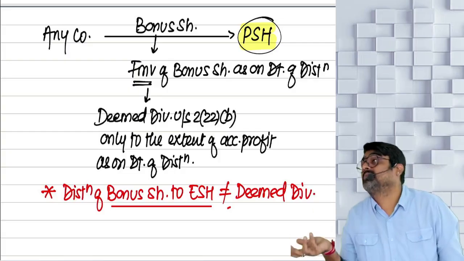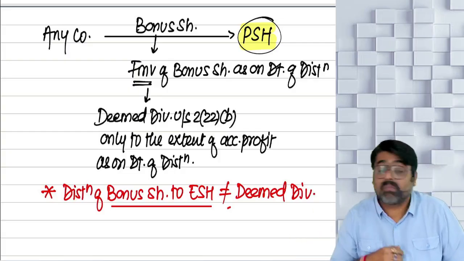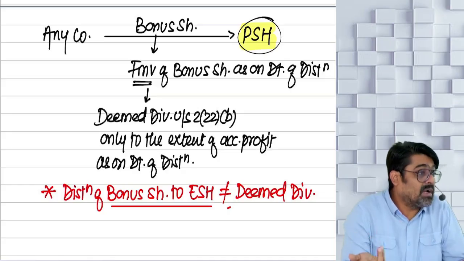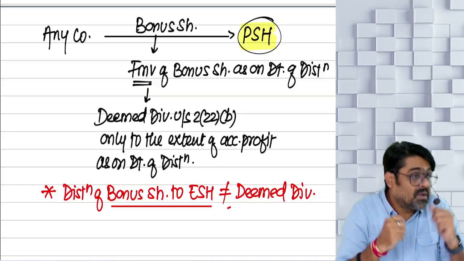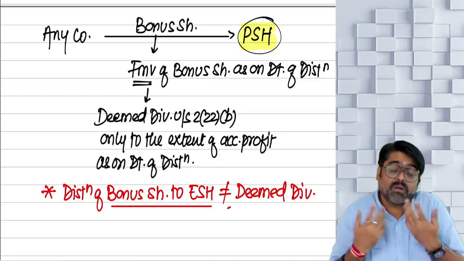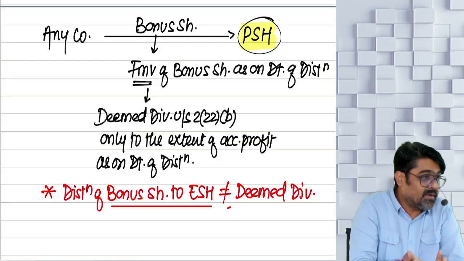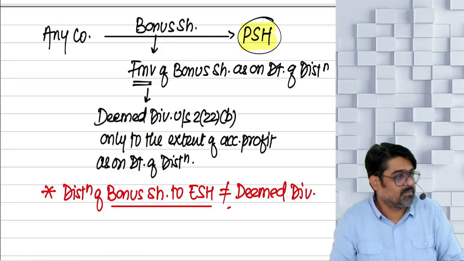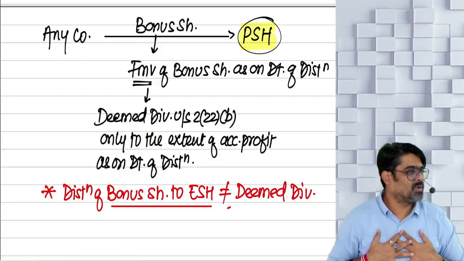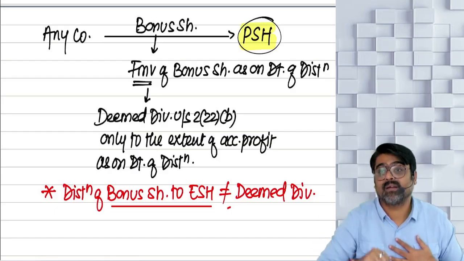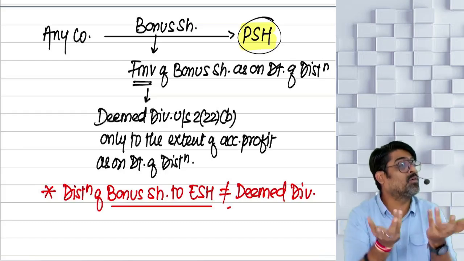So if the company does not give them dividend, we might not get tax because they are not going to get dividend. Sometimes it might also happen that they are not getting dividend, so we will not get tax either. If they get dividend, then we'll get tax also. So the government also knows that you might get dividend, you might not get dividend. There is no confirmed thing that you are going to get dividend.